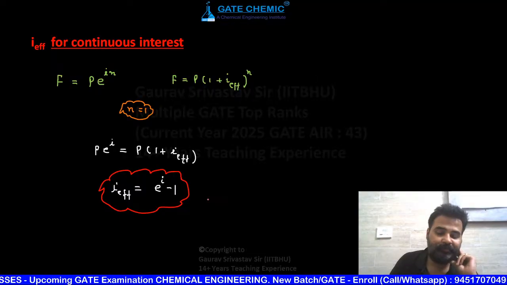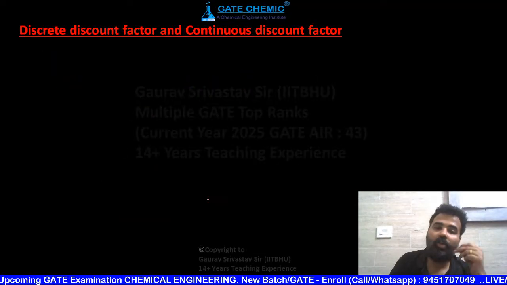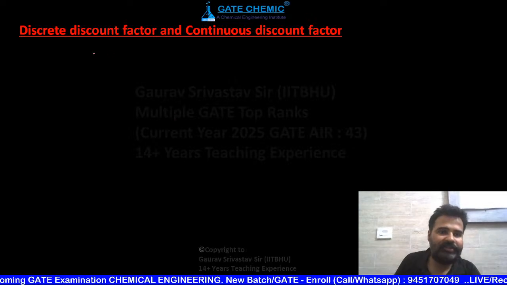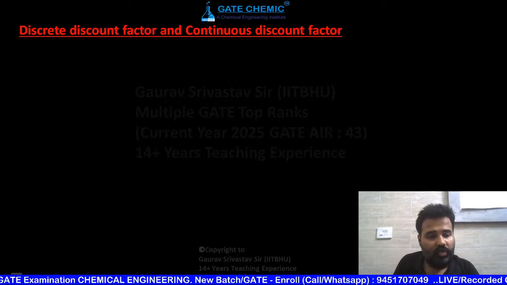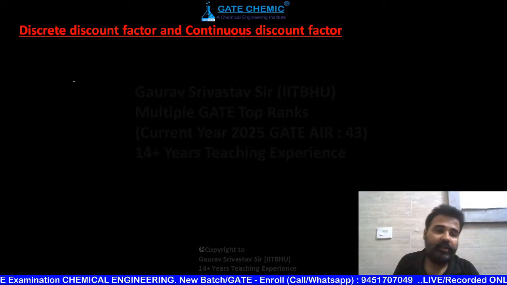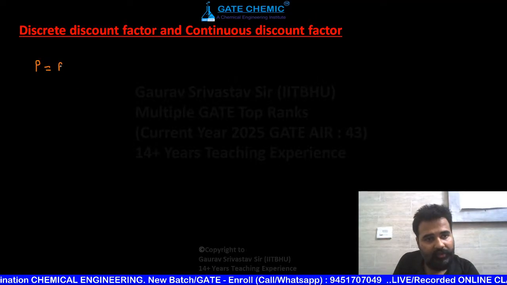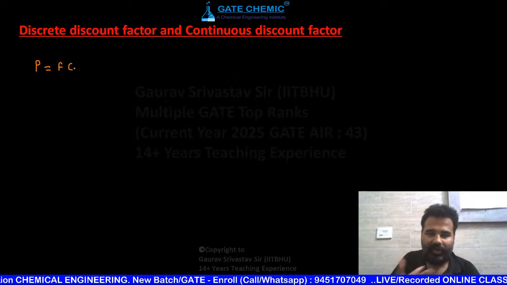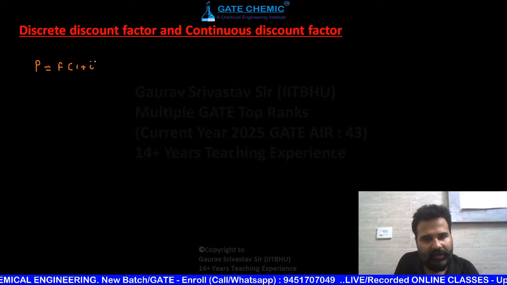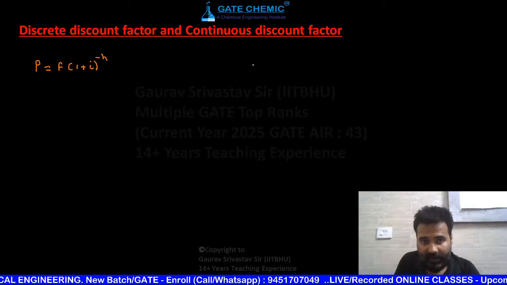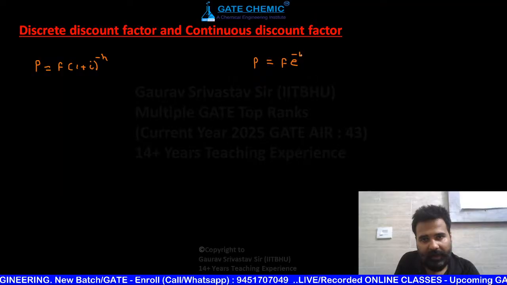Very easy. Okay. So discrete discount factor and continuous discount factor. What is the discrete discount factor? Actually, the formula when you write what should be the present value using the future value and discount rate, you are going backwards. So it is 1 plus I raised to power minus n. And here the formula will be P is equal to F e raised to power minus in.